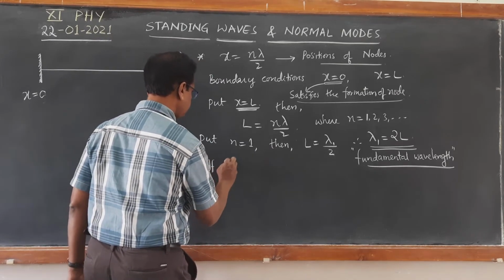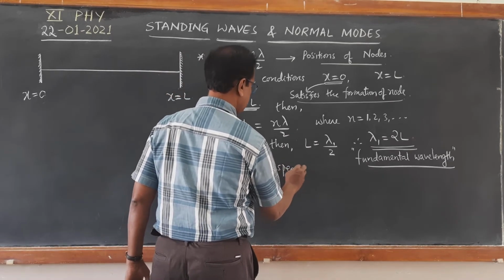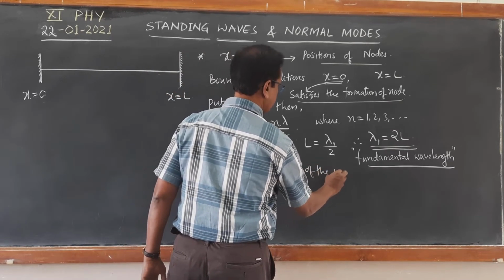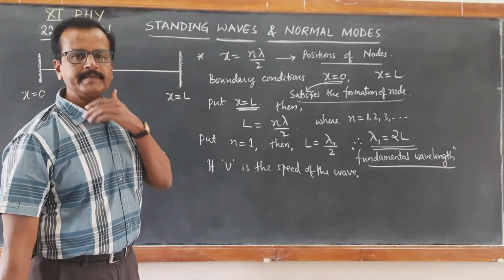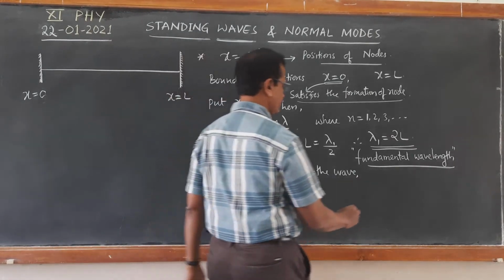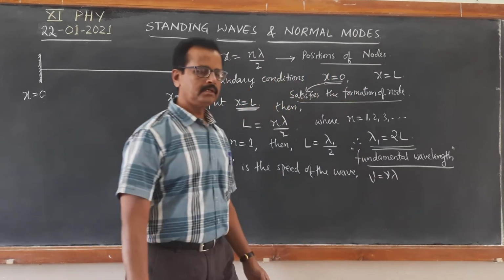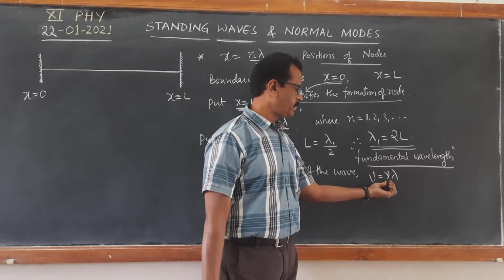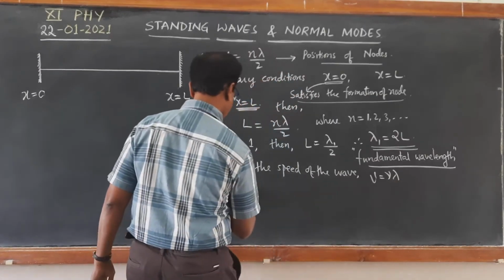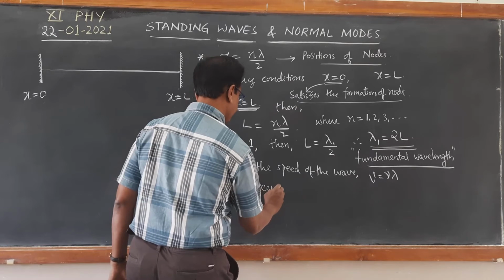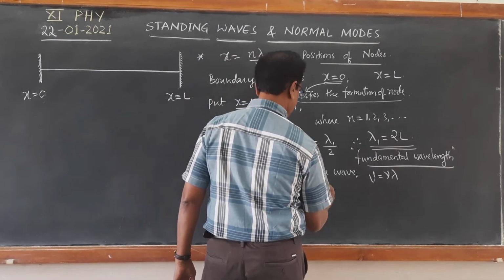If V is the speed of the transverse wave, then we know that V is equal to nu lambda, where nu is the frequency and lambda is the wavelength. Therefore, from this equation we get frequency nu equal to V by lambda.